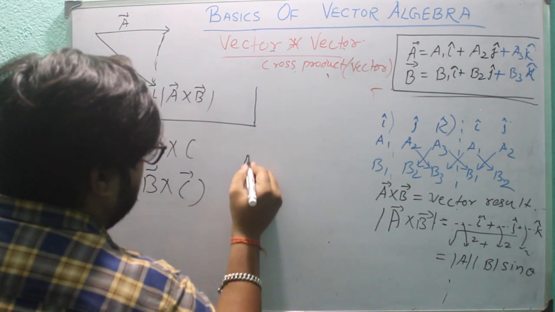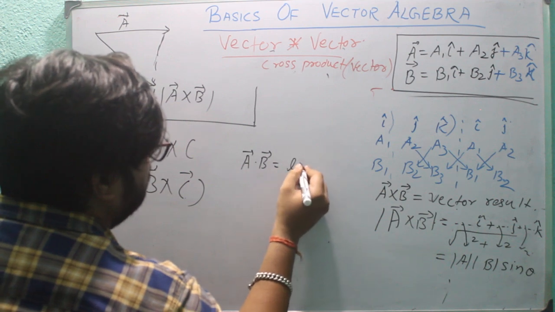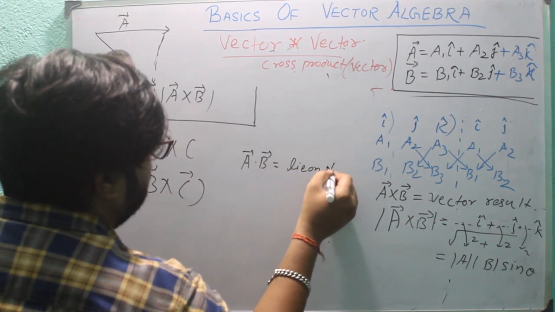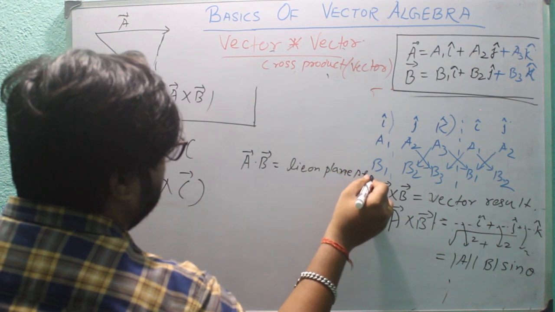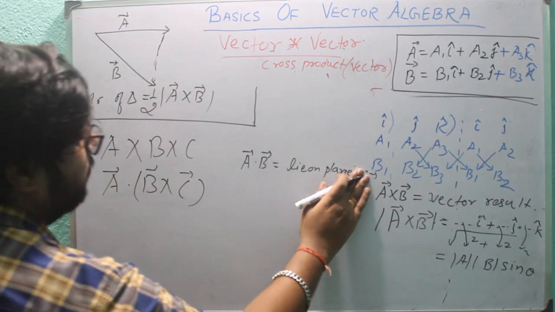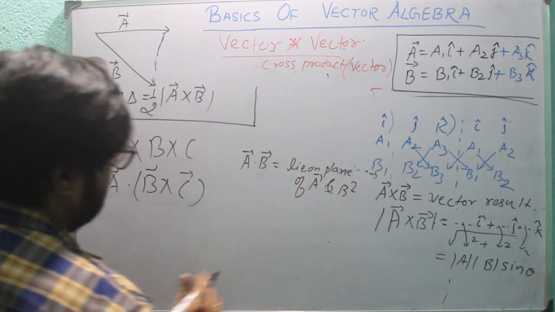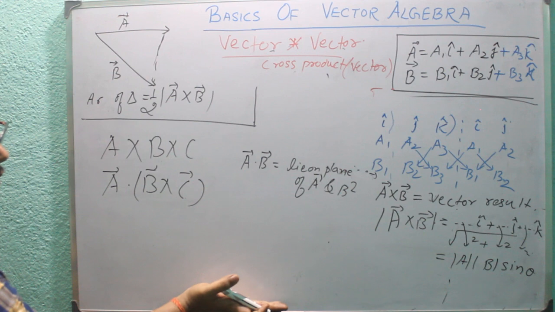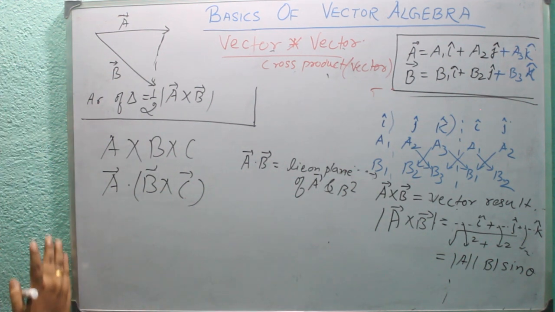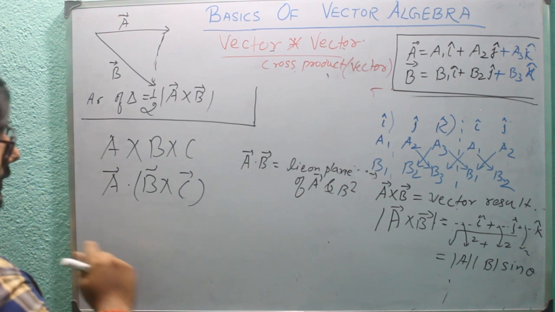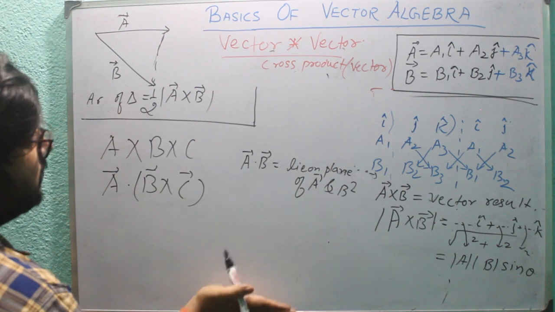The result of a dot b will always lie on the plane of a and b. If a vector is lying on this side of the board and b vector on this side of the board, then the result will always lie on this plane of the board.